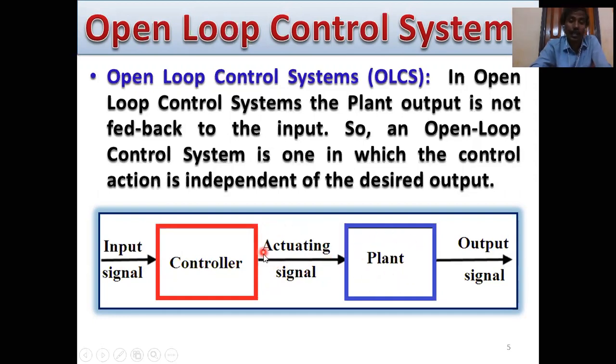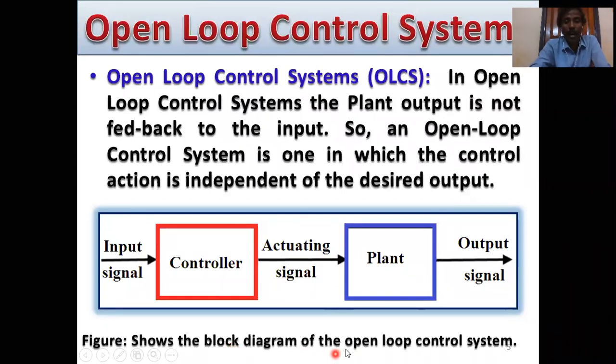This signal is very important because it controls the plant action or process action, and after operation we get the controlled output signal. In this case, no feedback information goes from output to input. That's why this type of control system is called an open loop control system. This is the block diagram of open loop control systems.